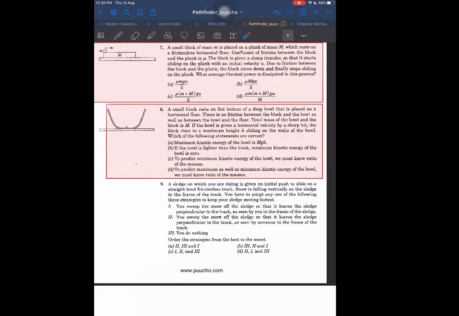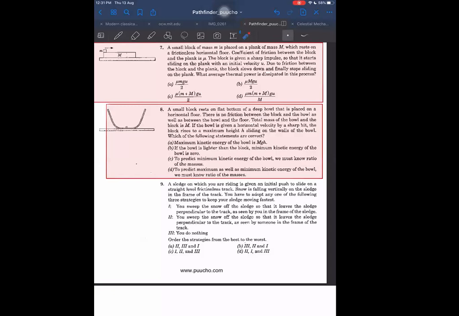The total mass of the bowl and the block is m. If the bowl is given a horizontal velocity by a sharp hit, the block rises to maximum height h on the bowl. I think this type of question we have discussed already. Maximum kinetic energy of the ball is mgh. Okay, now you think. First option correct only, sir. Maximum kinetic energy of the ball will be mgh only, sir.